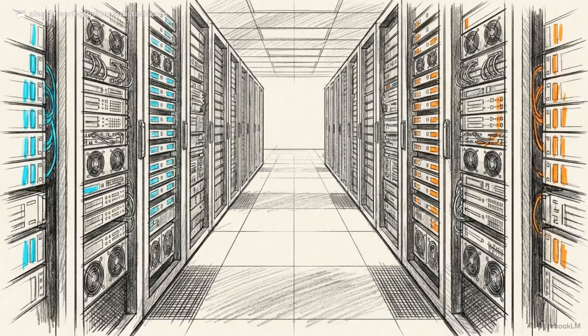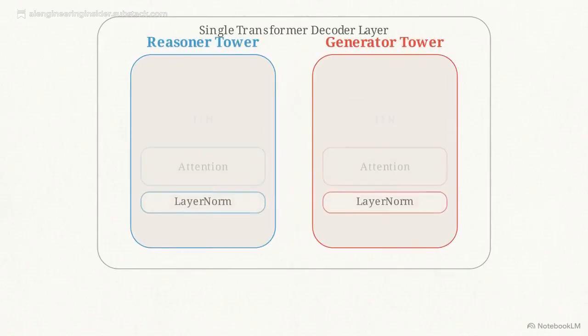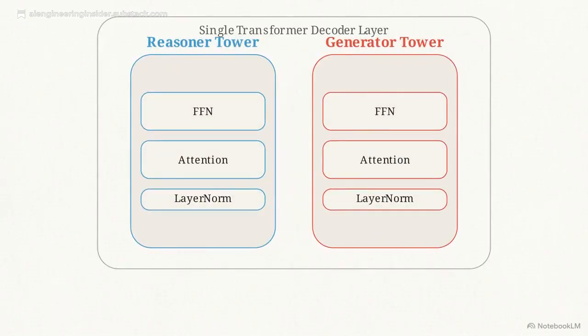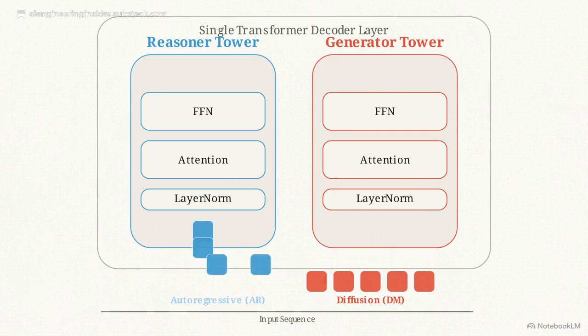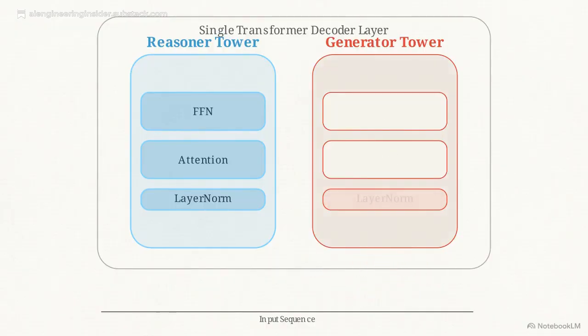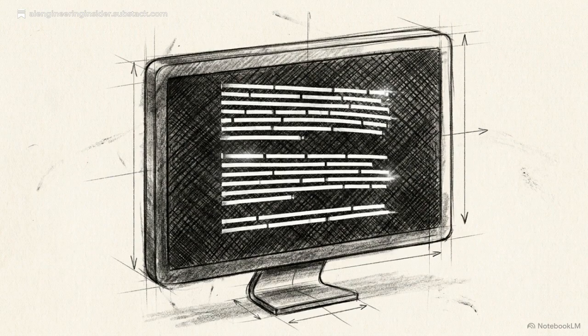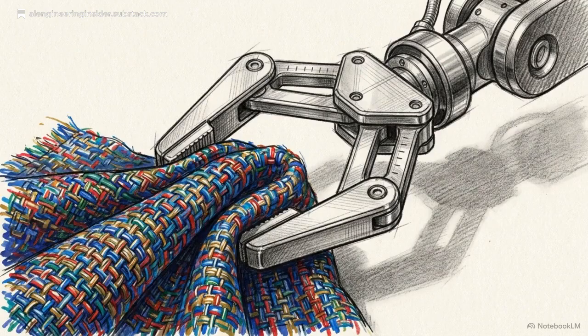To process this packed sequence, Cosmos 3 relies on its mixture of transformers backbone. Inside a single transformer decoder layer, the architecture splits into two parallel pathways, a reasoner tower and a generator tower. The routing rules are strict. The reasoning tokens from the autoregressive sequence are routed exclusively into the reasoner tower parameters. Meanwhile, the generating tokens from the diffusion sequence are routed exclusively into the generator tower. This physical separation of parameters ensures the model retains the precise text generation logic, while simultaneously learning high-fidelity physical generation without the tasks degrading each other.